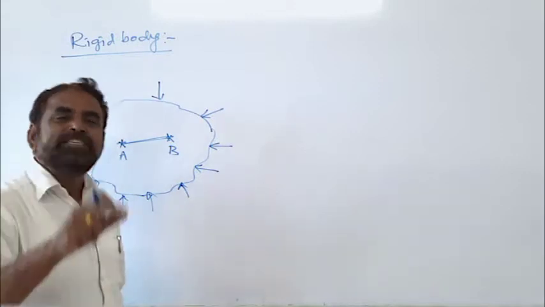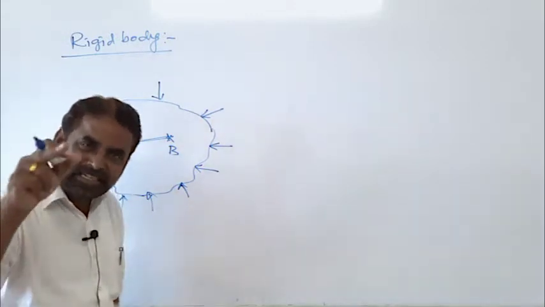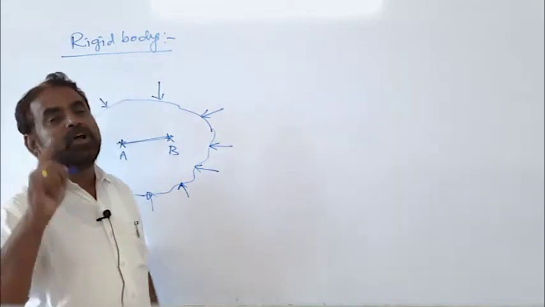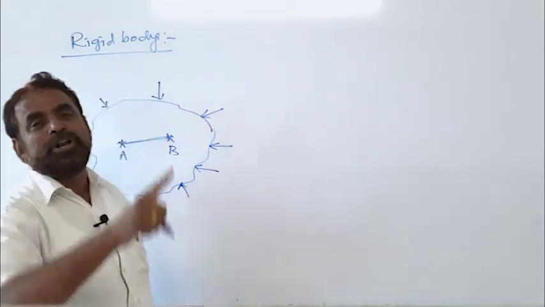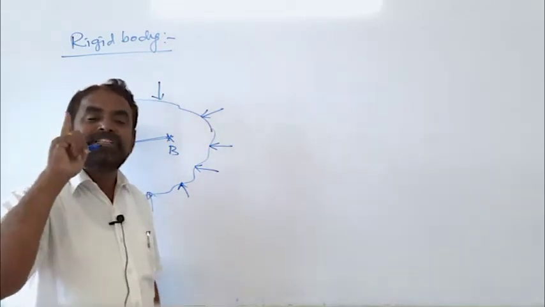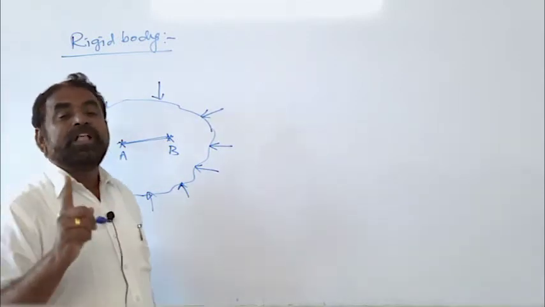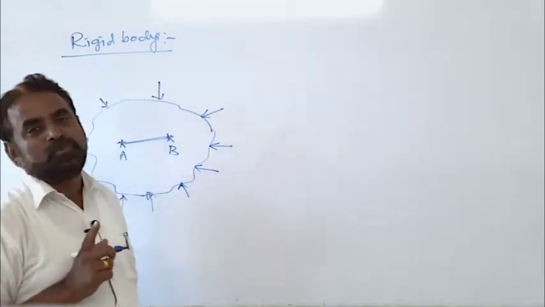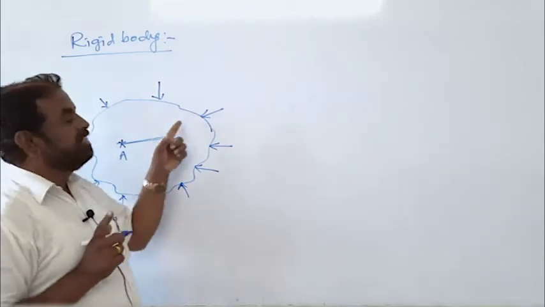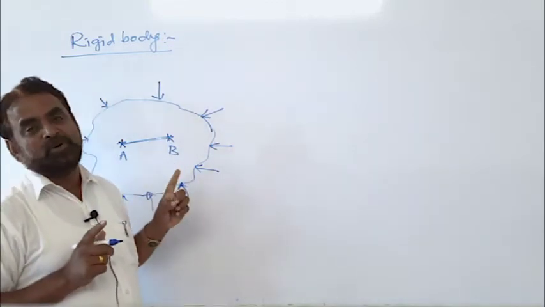Why do we learn the rigid body? What is the basic concept of a rigid body? In order to study the motion of the body according to Newton's laws of motion, we use the concept of a rigid body.